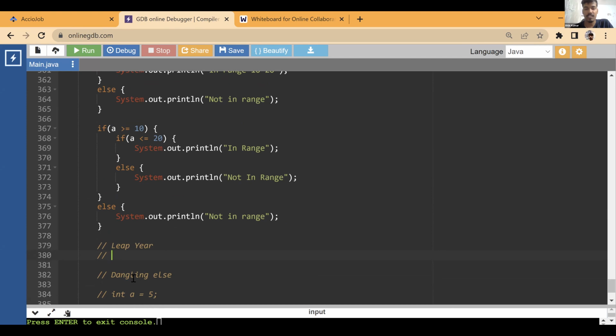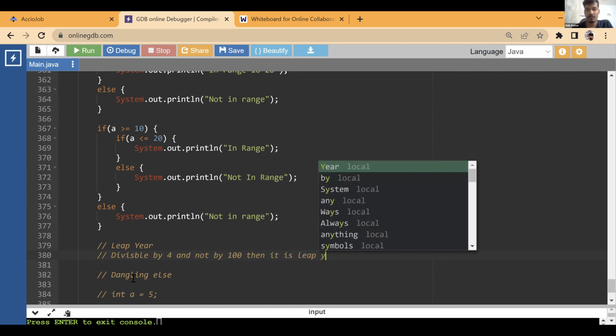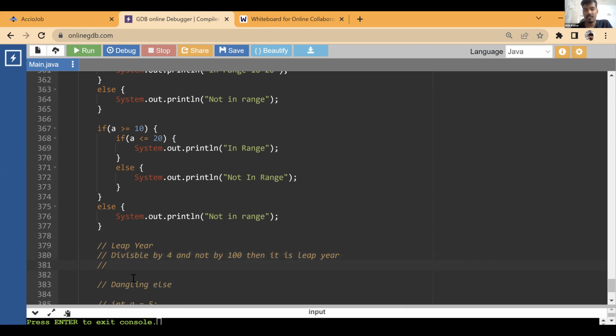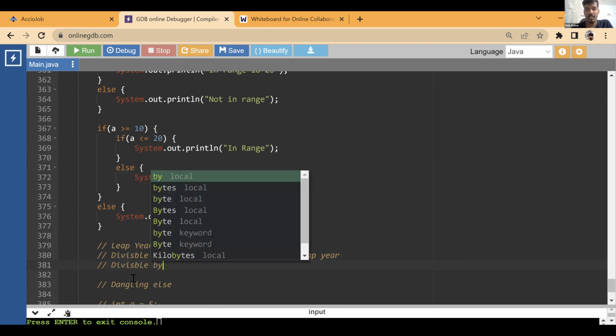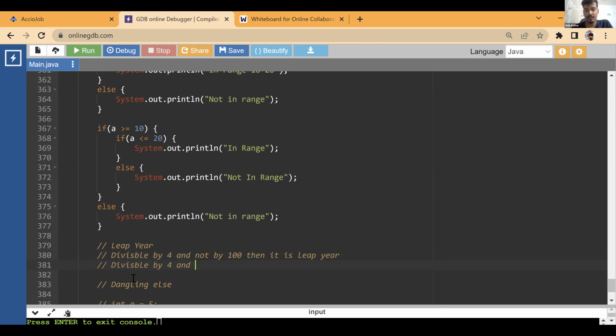Okay, so for a leap year, if the year is divisible by 4, it can be a leap year, but not always. If a year is divisible by 4 and not by 100, then it is a leap year. Okay, this is one thing. Otherwise, a year that is divisible by 4 and by 400, then it is a leap year.